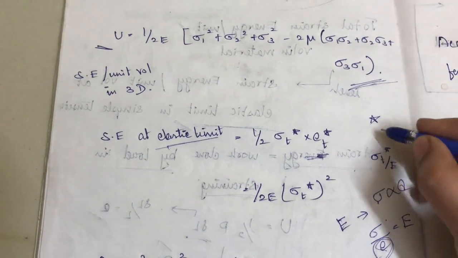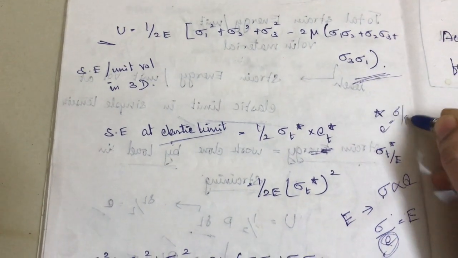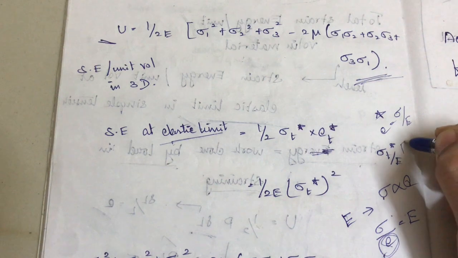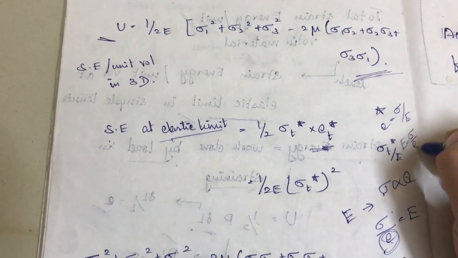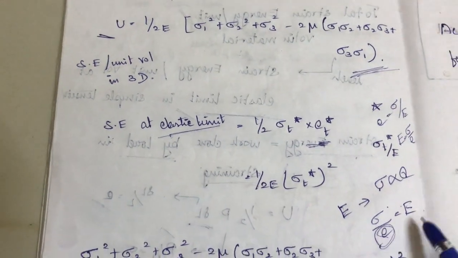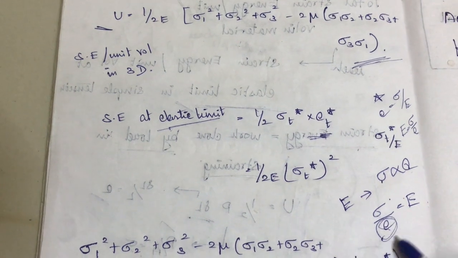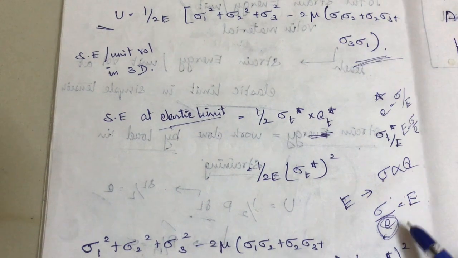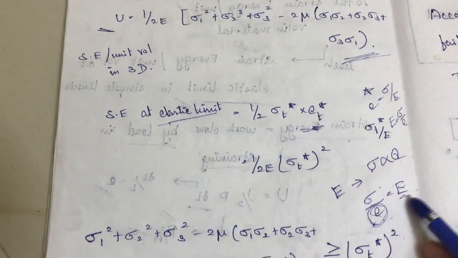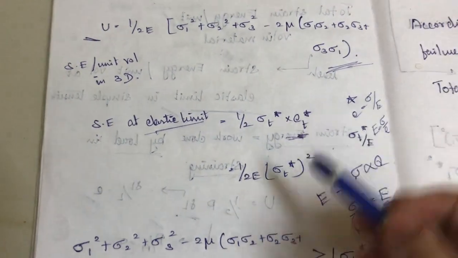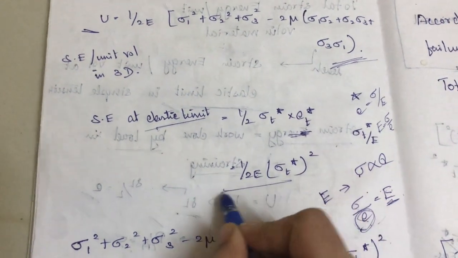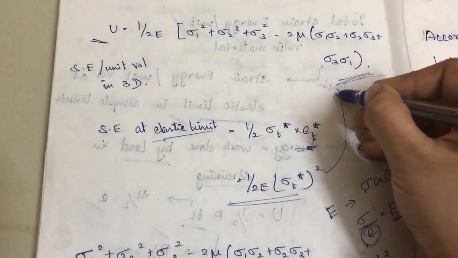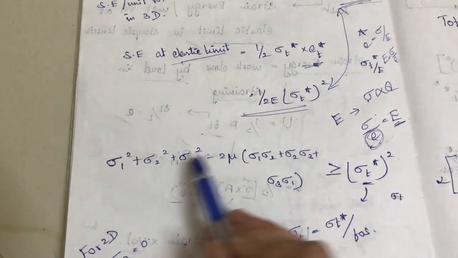So E will be equal to stress by strain, right? So from this we can easily get this E. E will be equal to stress by strain, meaning capital E is Young's modulus. Okay, so we can easily get this value and this is a simplified form. Just equate these two things and you will easily get this one.